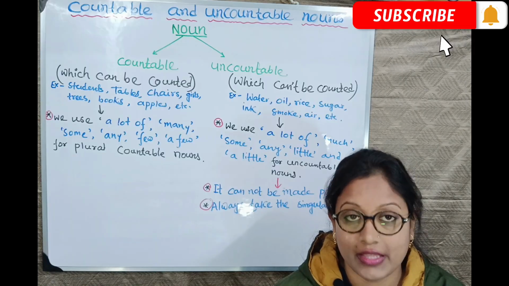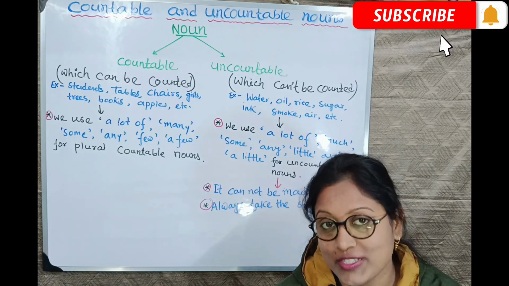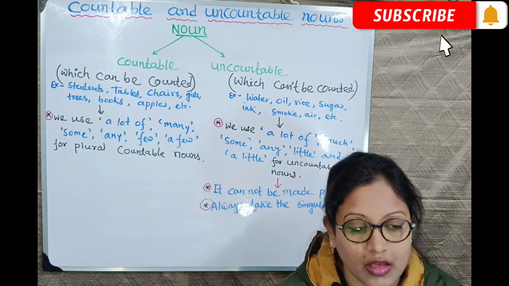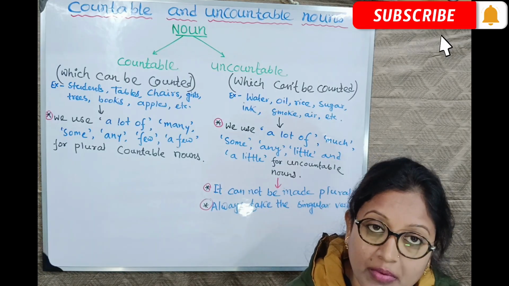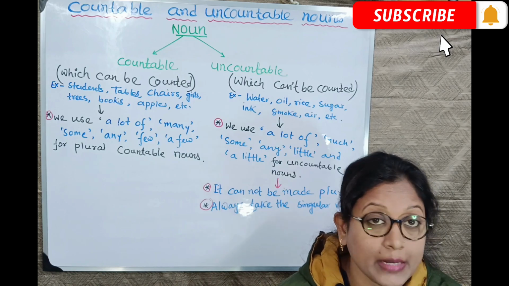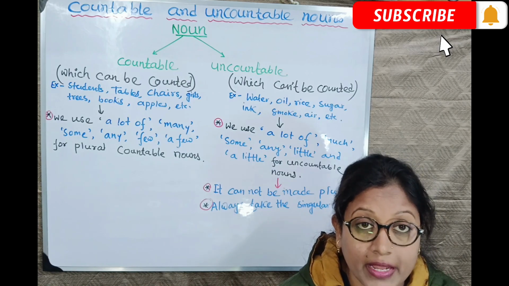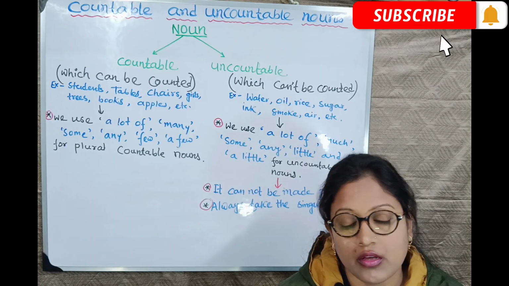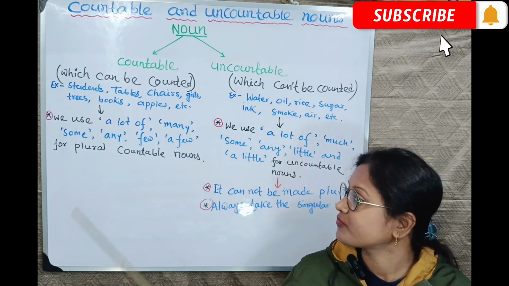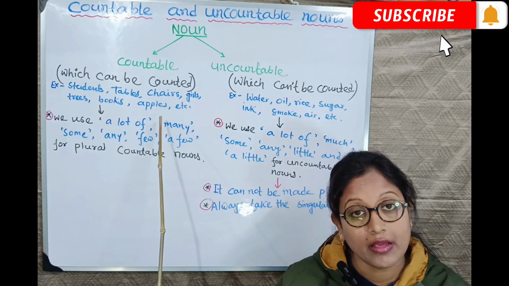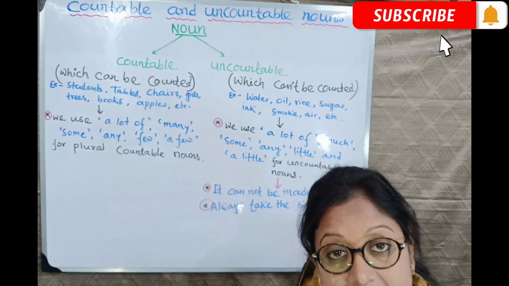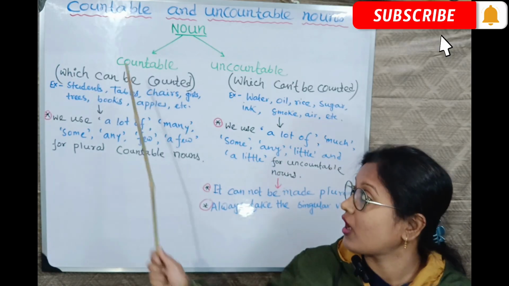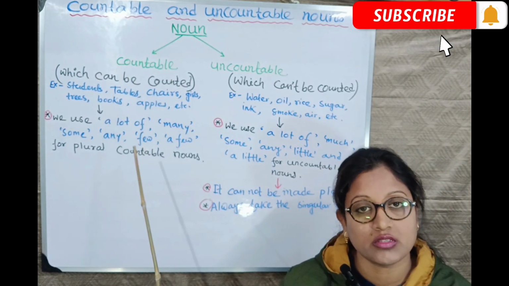Clear? There are a lot of books in the library. This is an affirmative sentence. If we use "a lot of" in affirmative, then what will be negative and interrogative? What will be in negative and interrogative sentences? Yes, that is the question. A lot of will be many in negative and interrogative for countable plural nouns.